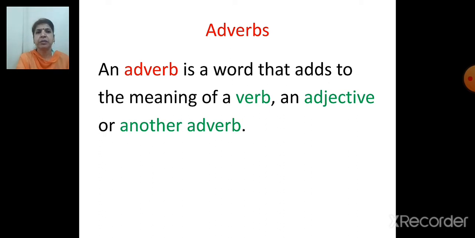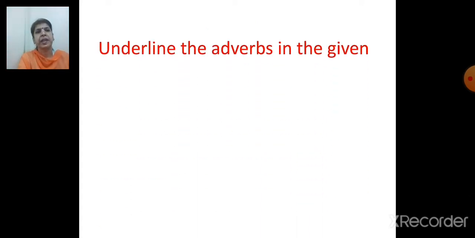What is an adverb? An adverb is a word that adds to the meaning of a verb, an adjective or another adverb. So we know an adverb is a word that adds meaning, tells something more about a verb or an adjective or another adverb. So here what you have to do? Underline the adverbs in the given sentences.